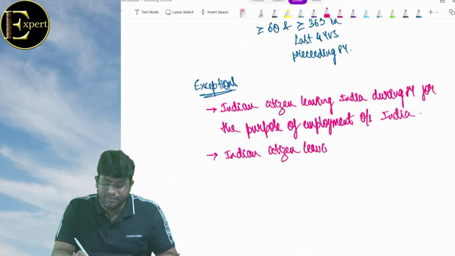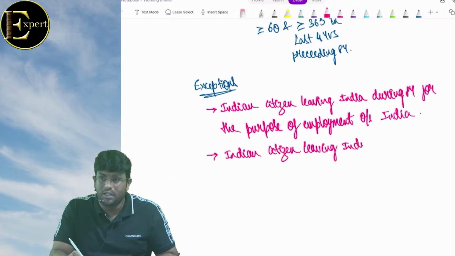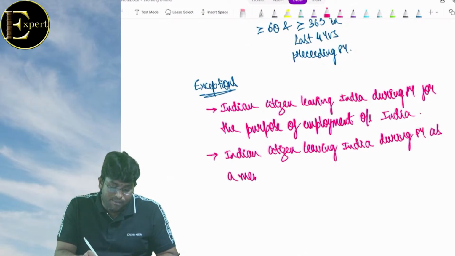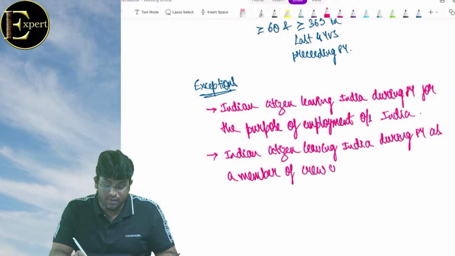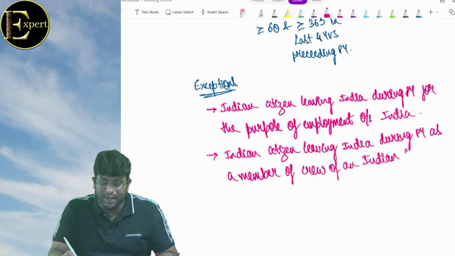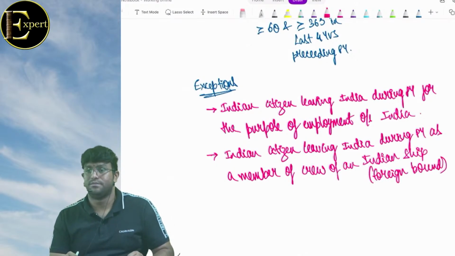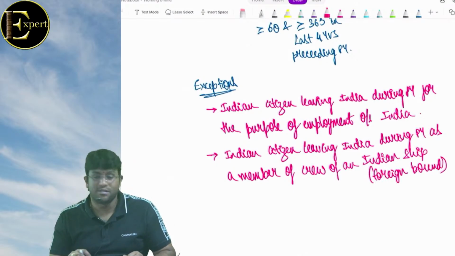Indian citizen leaving India during the previous year as a member of crew of an Indian ship which is foreign bound. That means going to foreign. So speak out, my dear friends.